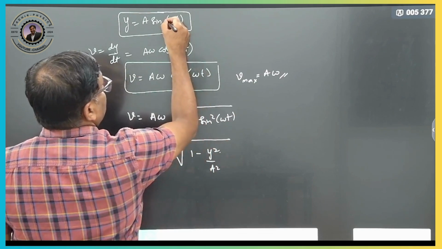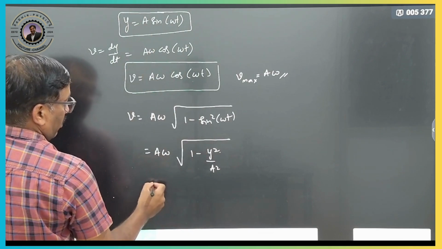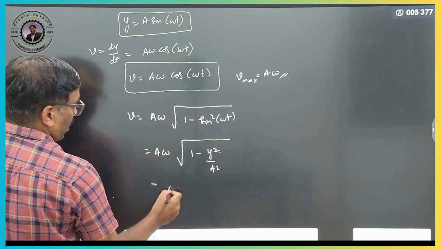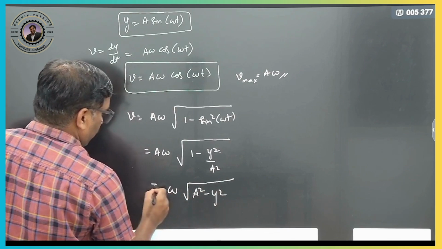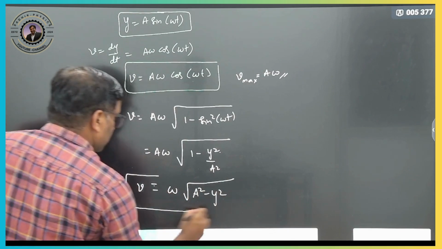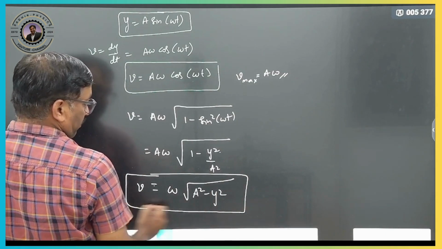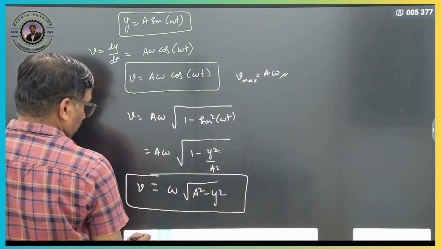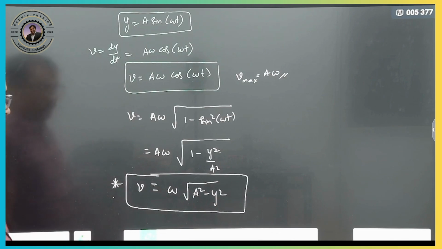Here sin theta is nothing but y by a. I am writing it now. This a cancels here. Therefore omega root of a square minus y square. This is your velocity equation in terms of displacement. Clear? This is also a very important equation. So velocity is equal to omega times the root of a square minus y square.